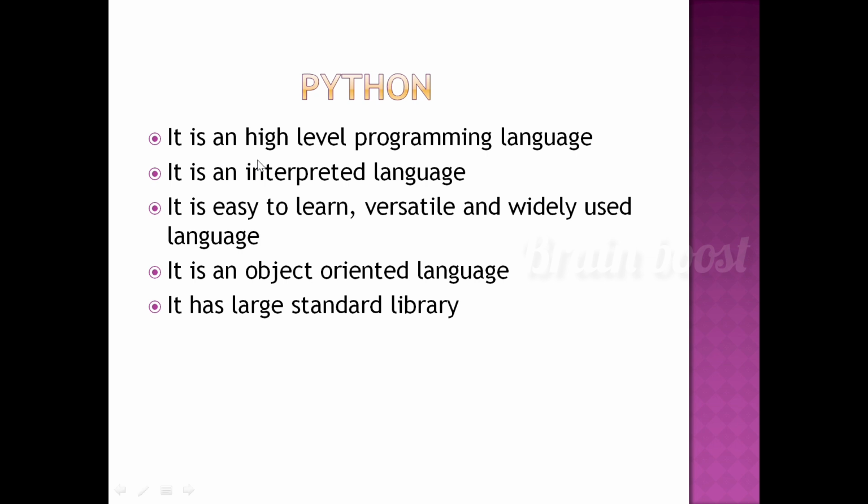Python is a high-level programming language. So we know the low-level language, medium-level language, and this is the high-level programming language. It is an interpreted language. It executes the line one by one. So Python is called an interpreted language, and it is easy to learn, versatile, and a widely used language. Python is widely used nowadays.